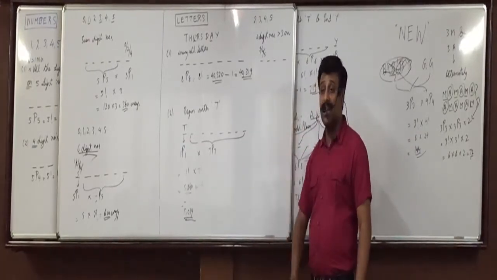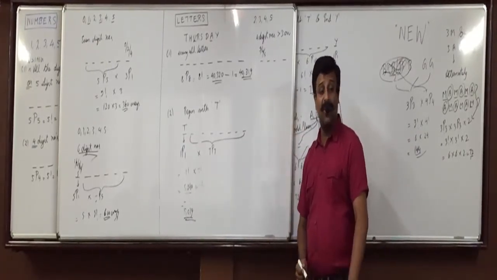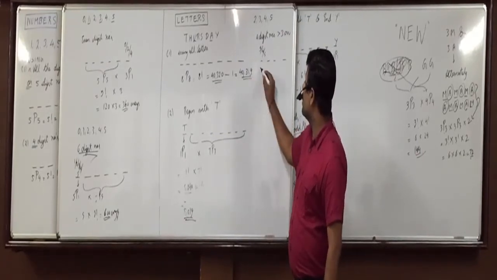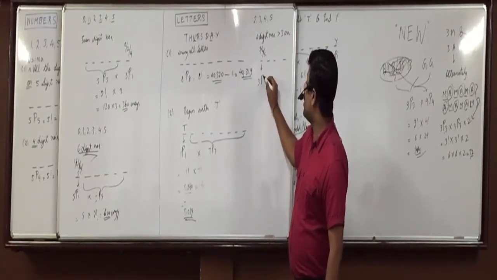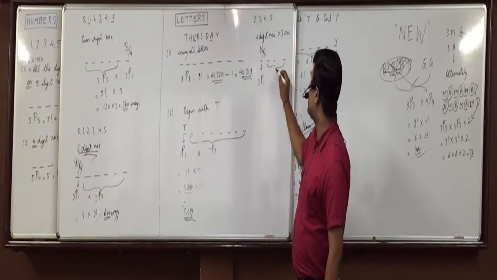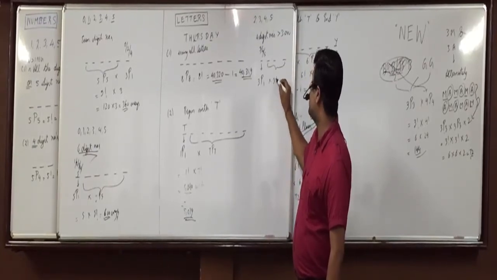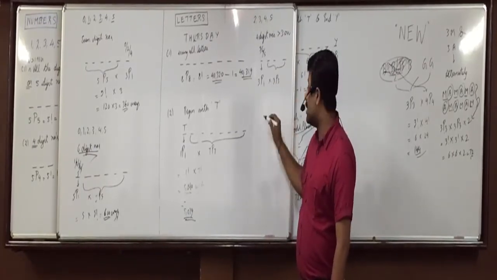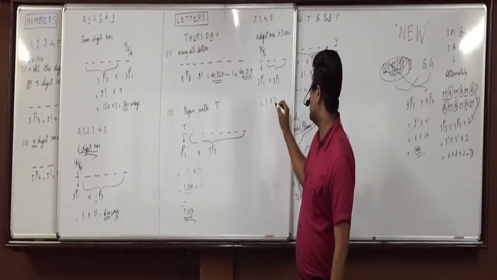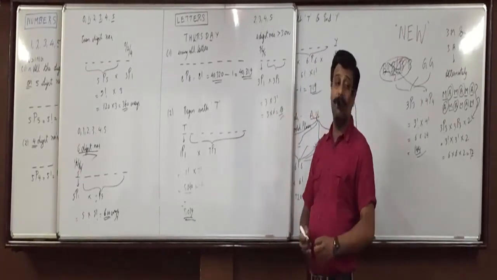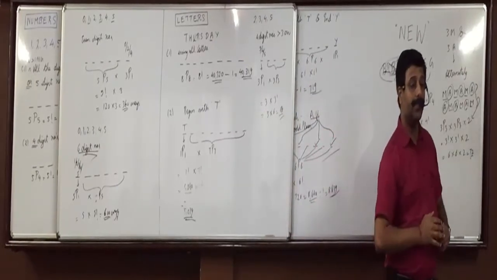So 3P1. And how many numbers and places will remain? 3 numbers and 3 places. So 3 into 3 factorial, 3 into 6. 18 numbers will be more than 3000.